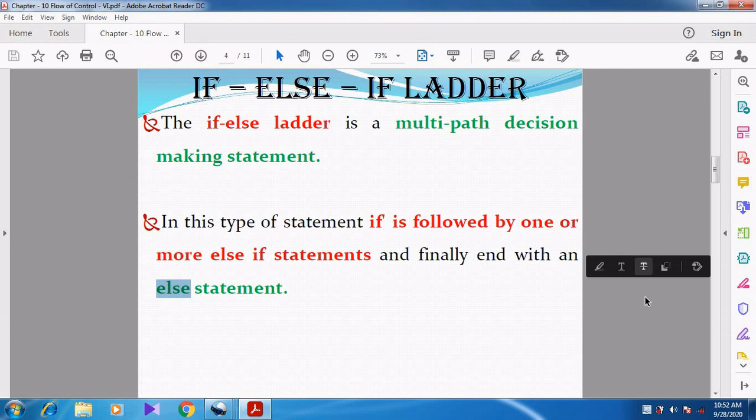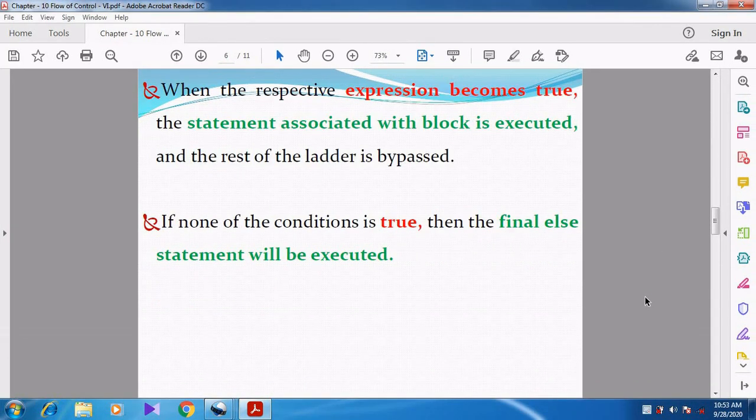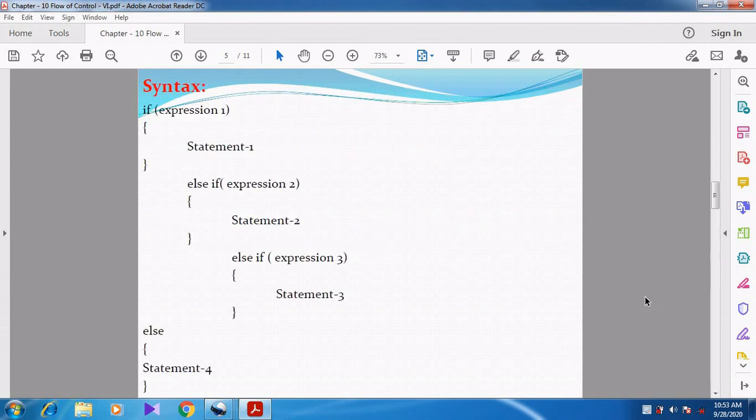Now we can see the syntax. From the syntax you can understand in a clear manner.